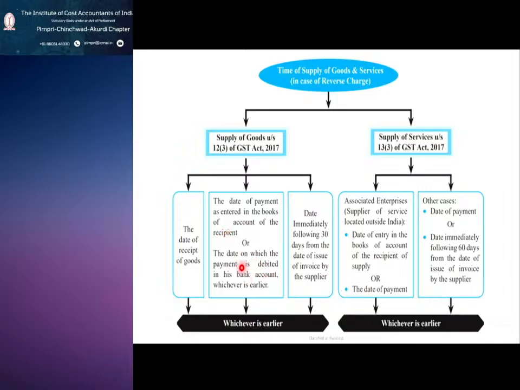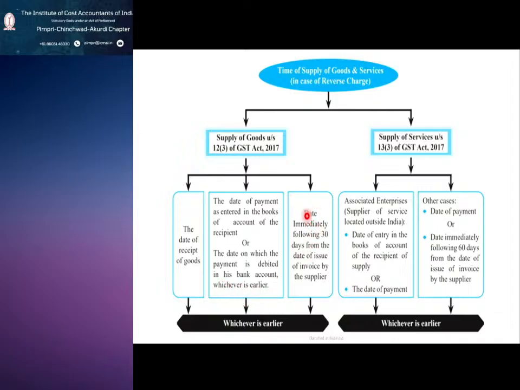And one scenario is that, and the second one is the date on which payment is debited in his bank account. But actually the 10,000 I received from you tomorrow, 17th of May only. So whichever is earlier, when I considered it in my books of account, is the 16th today, so that is the date of payment, whichever is earlier.